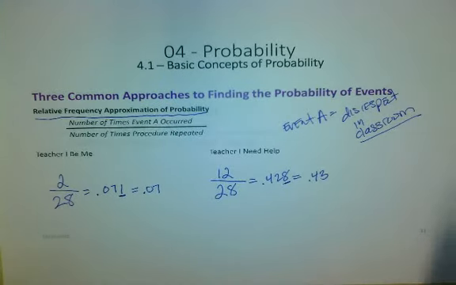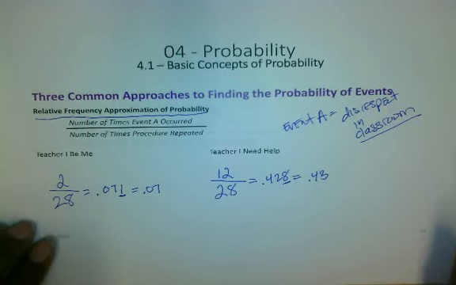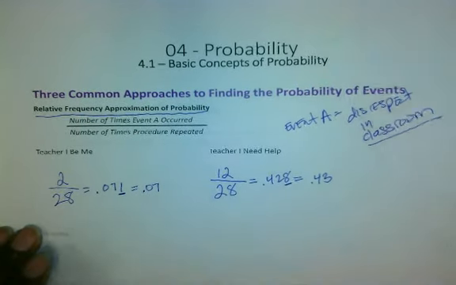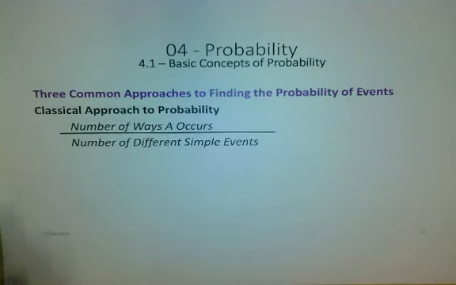For this situation, it's a good opportunity. It's a good way to address and to calculate this probability. Now, there's other forms of probability as well. We can do the classical approach to probability: the number of ways A occurs, and then the number of different sample events.